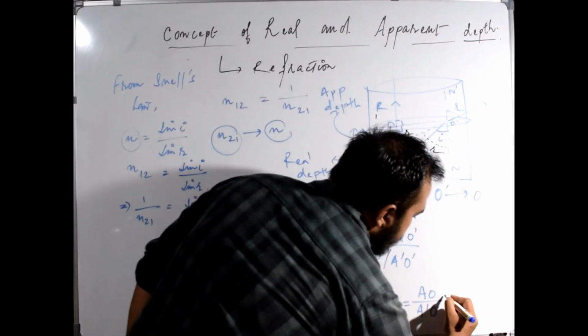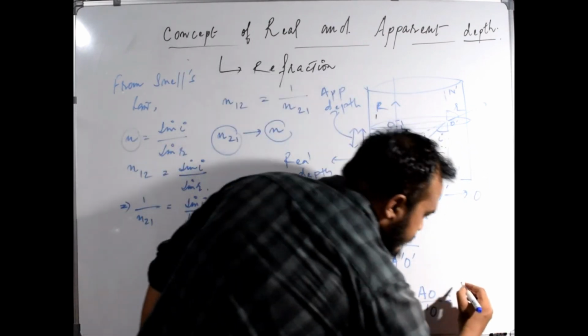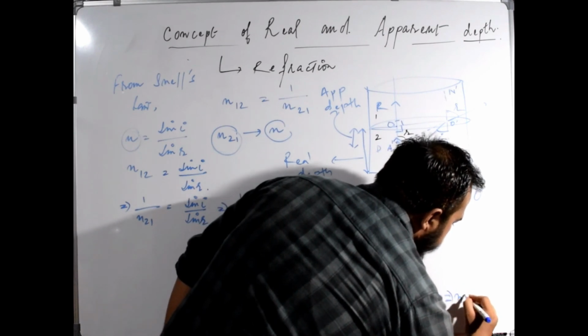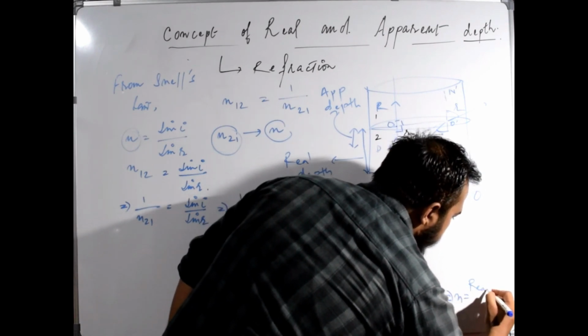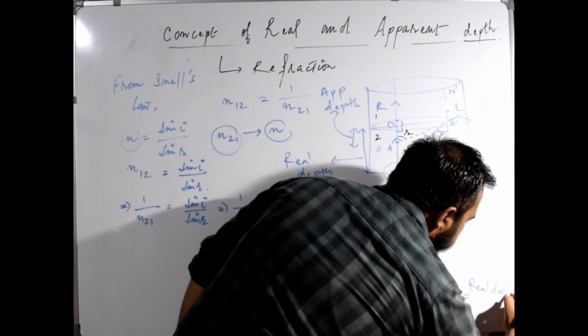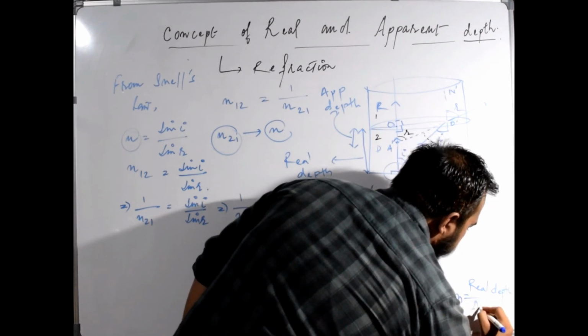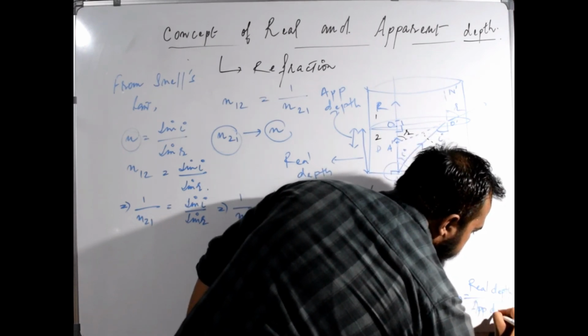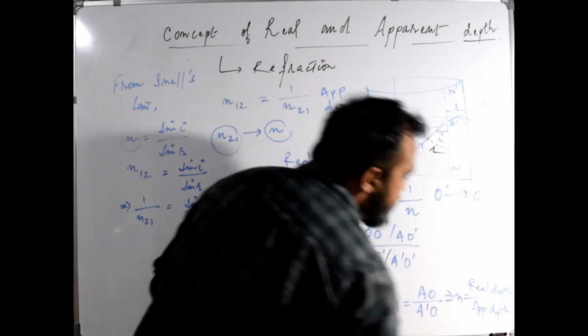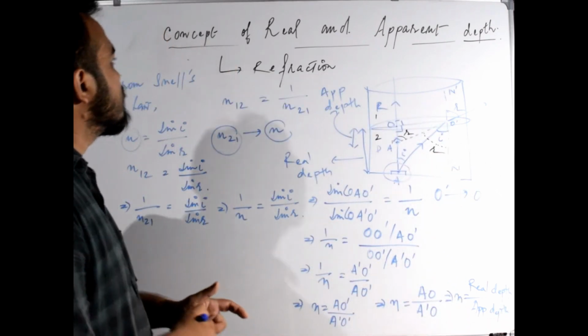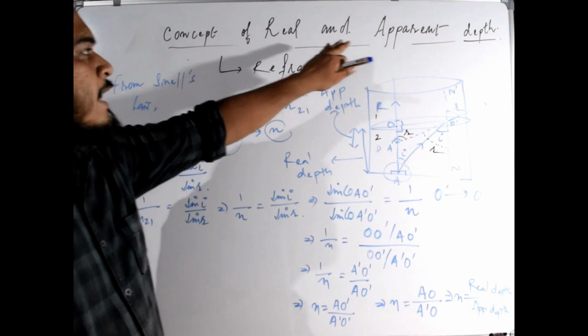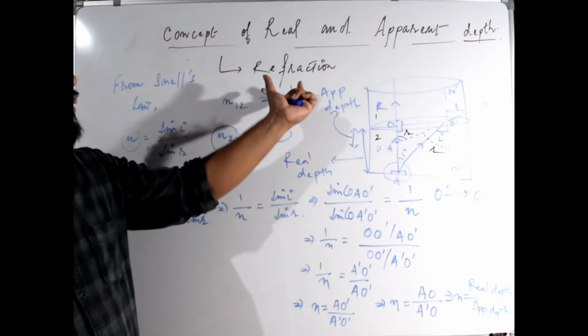AO we have said to be the real depth. That means n is equal to real depth divided by apparent depth. So this was the concept of real and apparent depth due to the phenomenon of refraction.